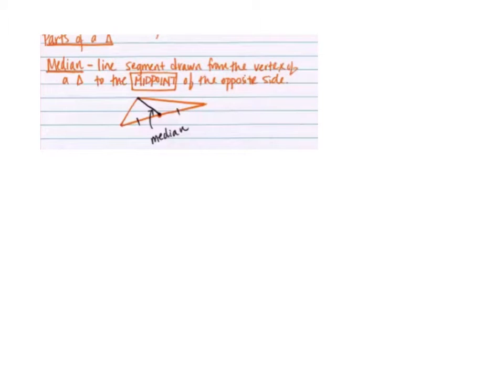We are going to talk about the parts of a triangle. And so we've got three pieces we're going to talk about. The first piece is called the median. So median to me sounds like middle. And it is, to me, really important to make that sound connection in order to remember it.